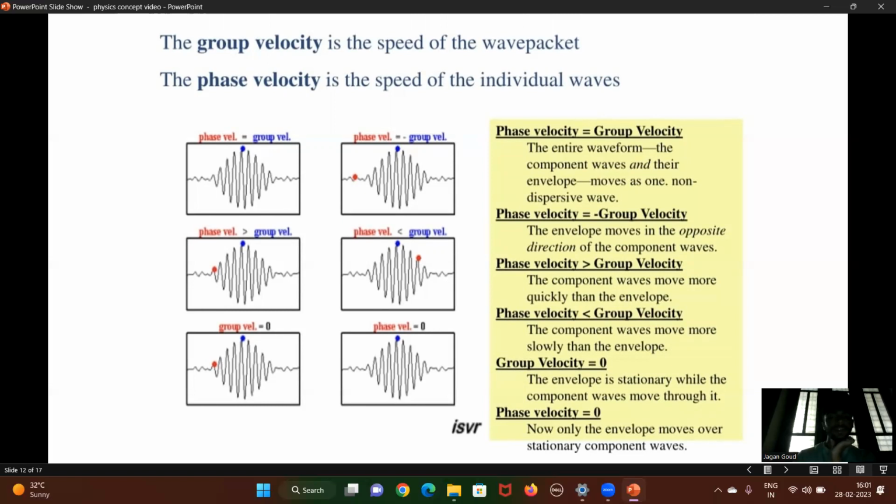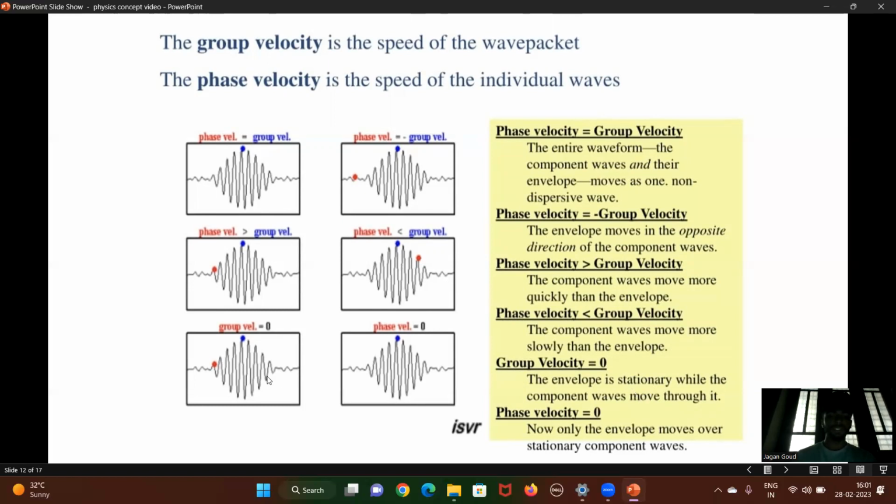Phase velocity greater than group velocity: the component waves move more quickly than the envelope. Phase velocity less than group velocity: the component waves move more slowly than the envelope.